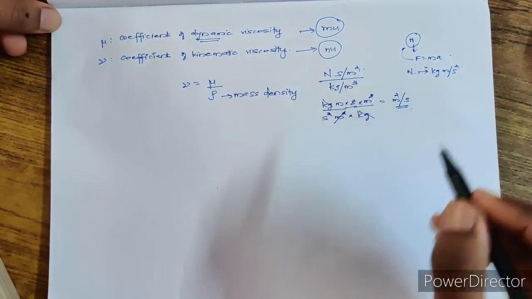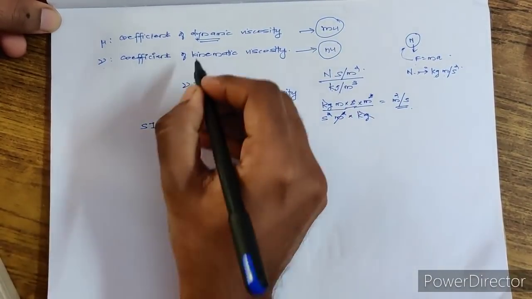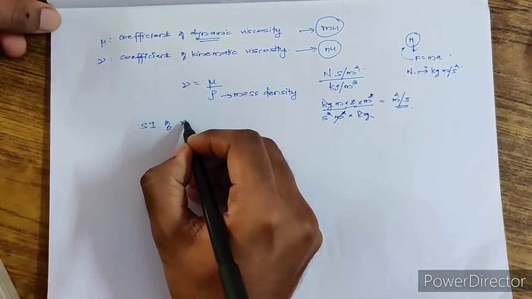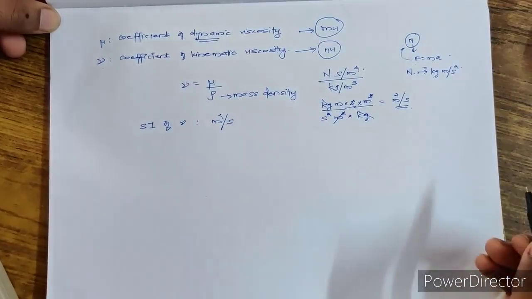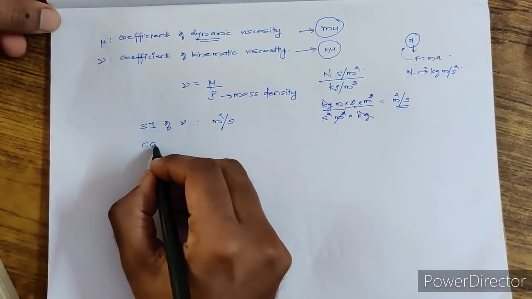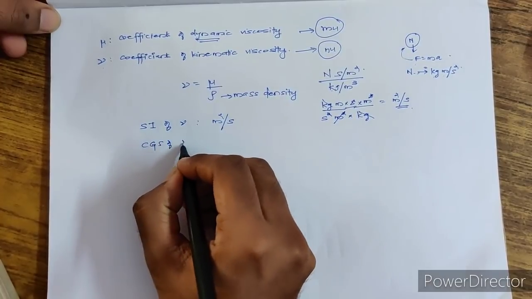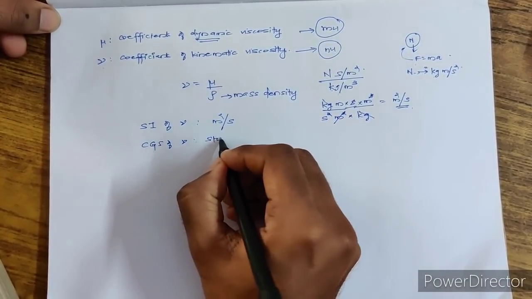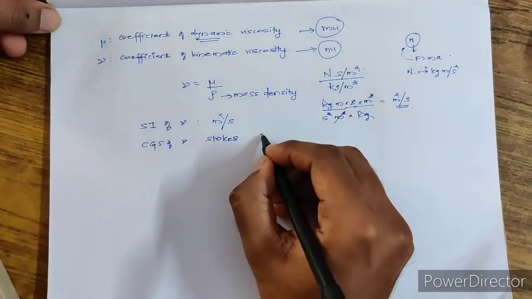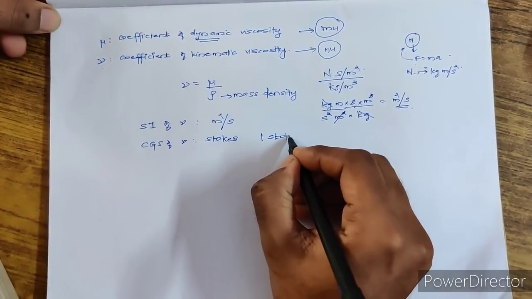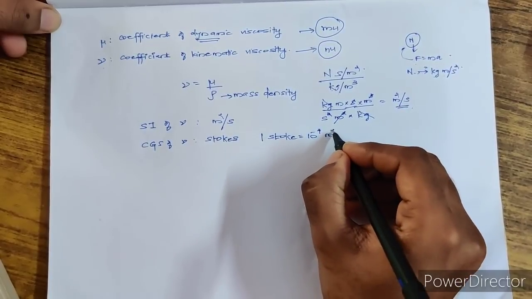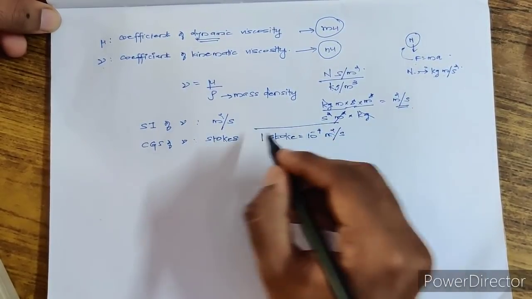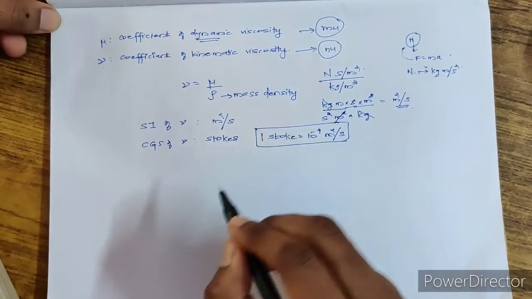This is the SI unit for the coefficient of kinematic viscosity. Similarly, the CGS unit of nu is Stokes, and 1 Stokes is equal to 10 raised to minus 4 meter square per second. This also you have to keep in mind.